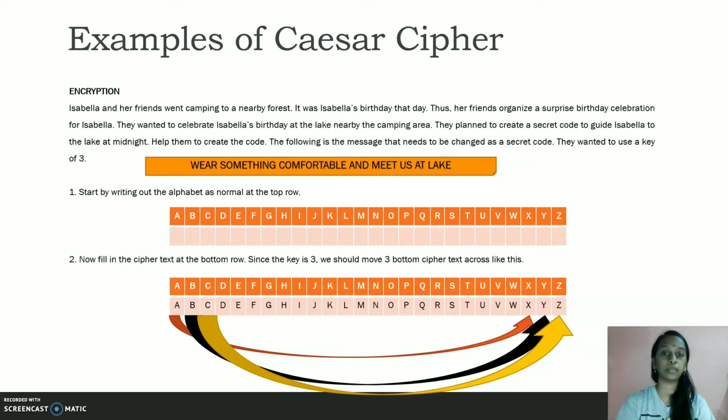Help them to create the code. The following is a message that needs to be changed into a secret code. They wanted to use a key of 3. So this is the message: where something comfortable and neat is laid.